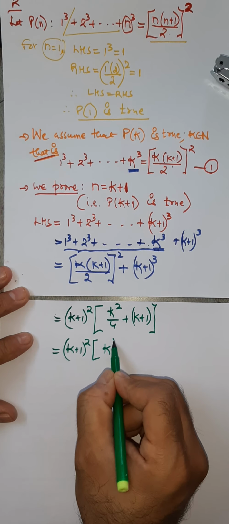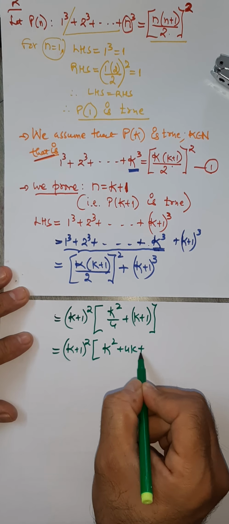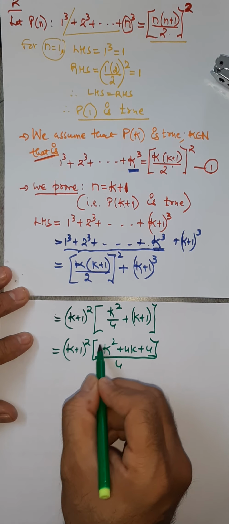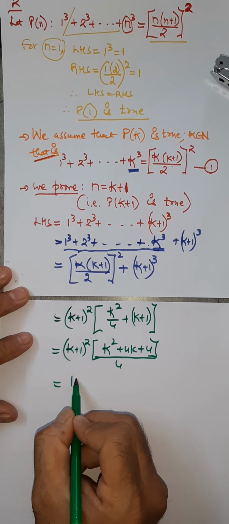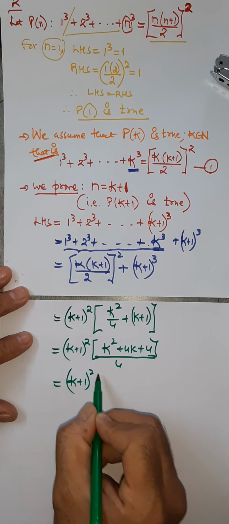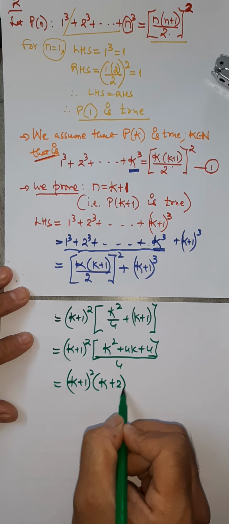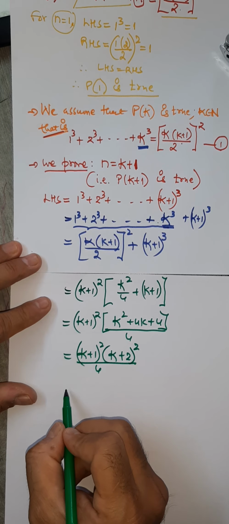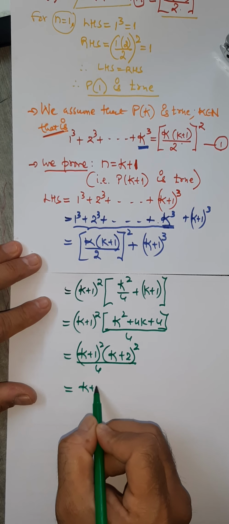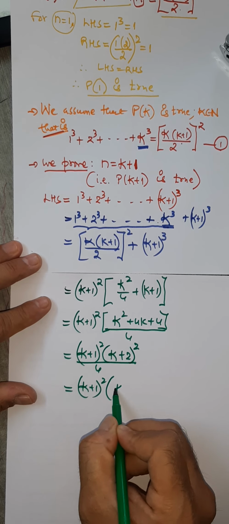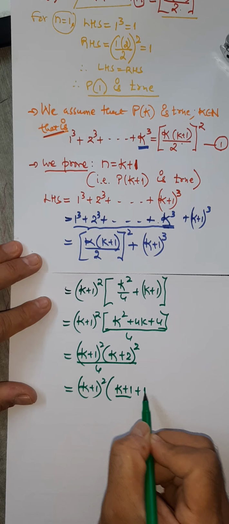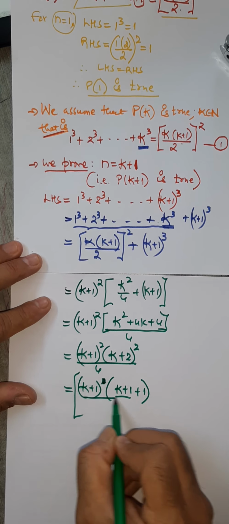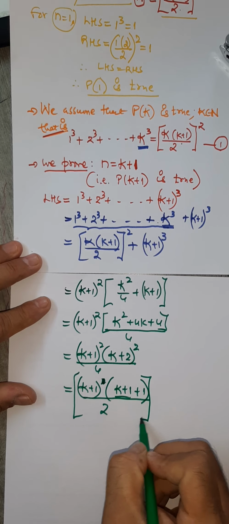So here you will get K square plus 4K plus 4, just taking LCM upon 4. This expression, you must have realized, is a perfect square. K plus 1 the whole square into K plus 2 the whole square by 4. Now, in turn, I can write K plus 1 the whole square, K plus 1 plus 1, the whole by 2 the whole square.